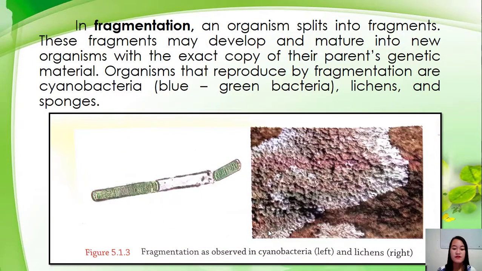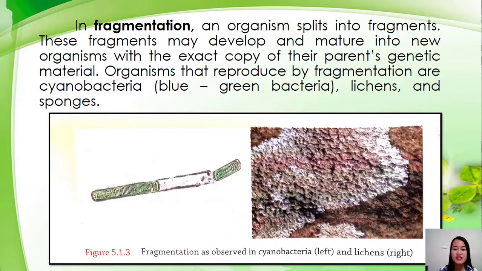So, next we have the fragmentation. Okay? So, an organism splits into fragments. These fragments may develop and mature into new organisms with the exact copy of their parents' genetic material. So, organisms that reproduce by fragmentation are cyanobacteria. These are the blue-green bacteria, the lichens and sponges.